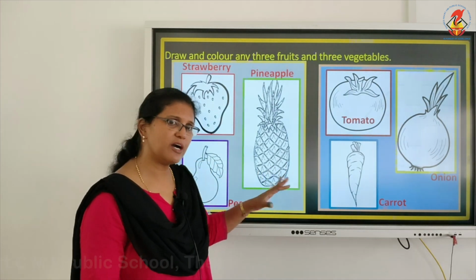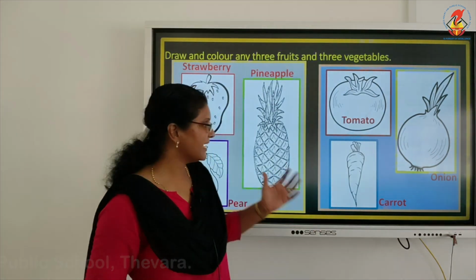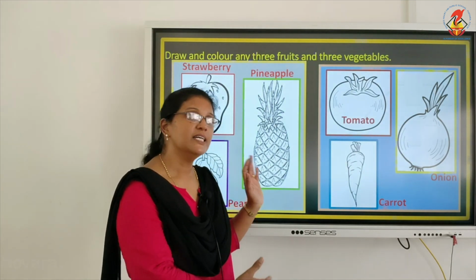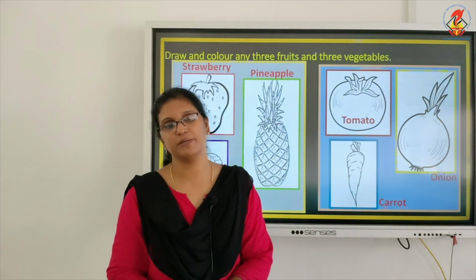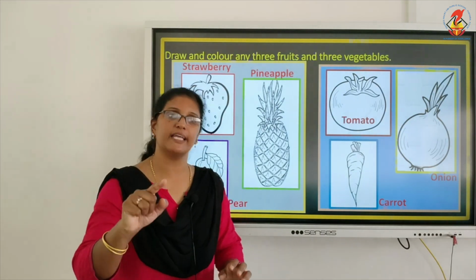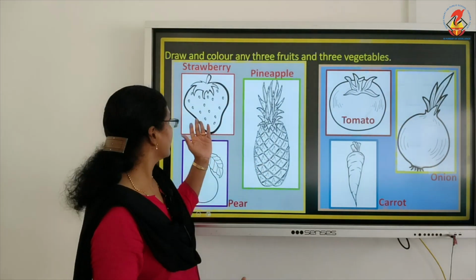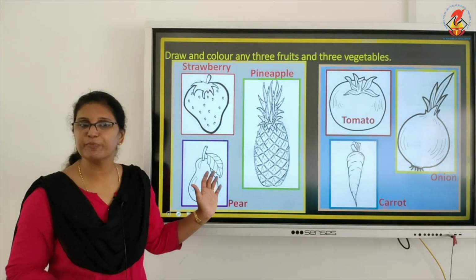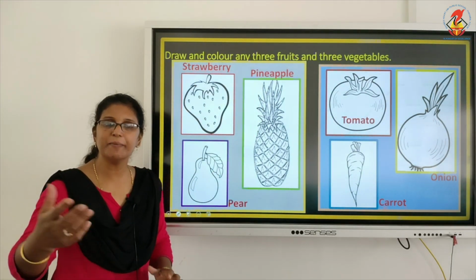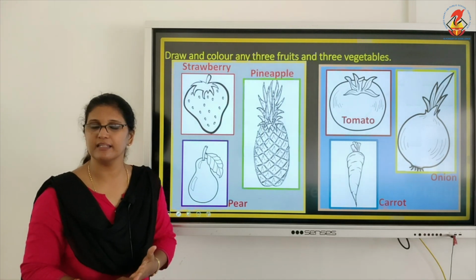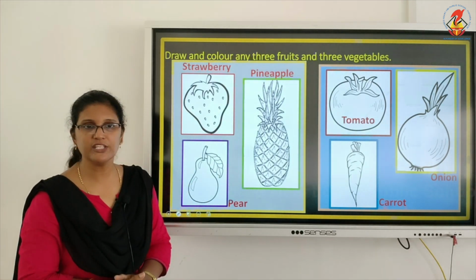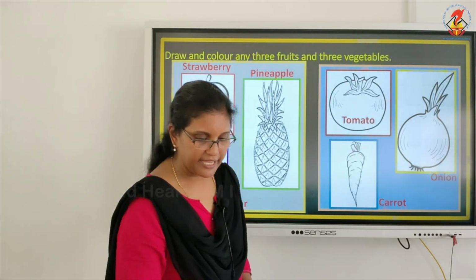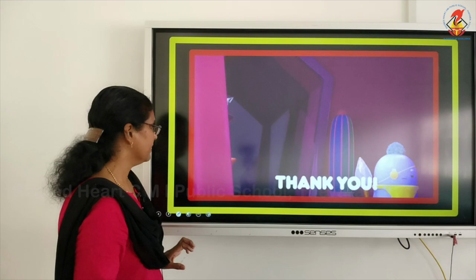This lesson is all about what I like and what you like. I like these fruits and vegetables, so I cut and pasted them here. You may like other fruits and vegetables, you can draw which you like. Okay children, I like strawberry, pineapple and pears, so I have put them here. You may like apple, banana and watermelon. You can draw them here. Okay children, draw it, color it and keep it.